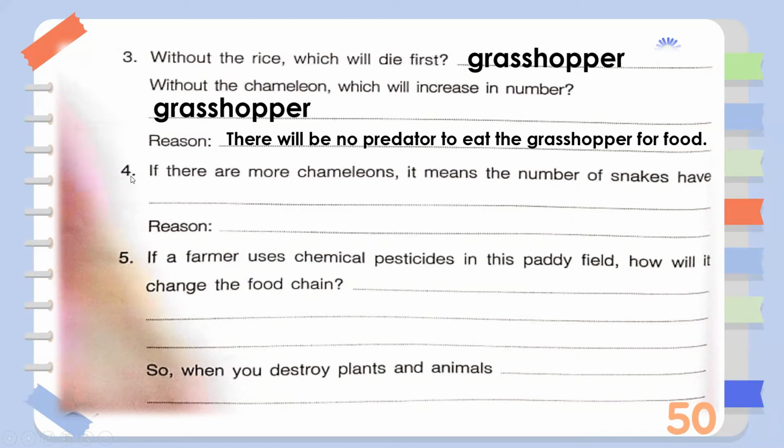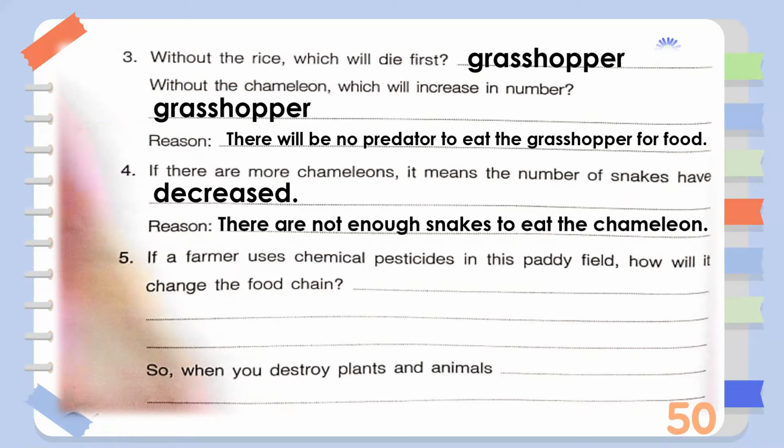For number 4, if there are more chameleons, it means the number of snakes will blank. Is it increase or decrease? It will decrease. Why? Because there are not enough snakes to eat the chameleon, right? There are not enough snakes to eat the chameleon.